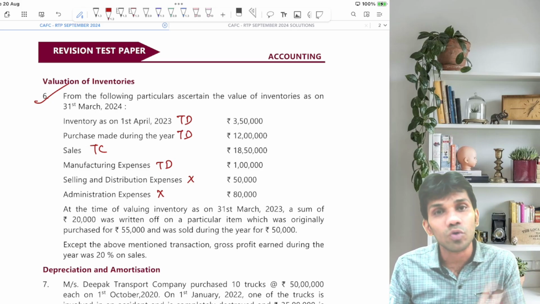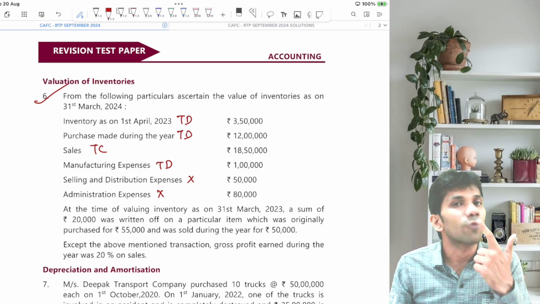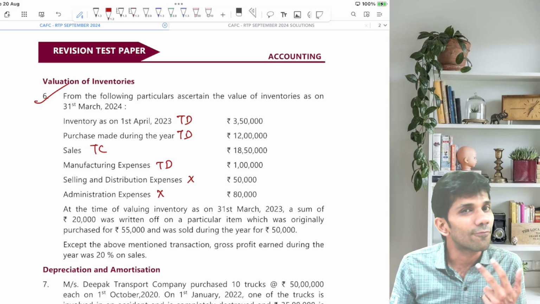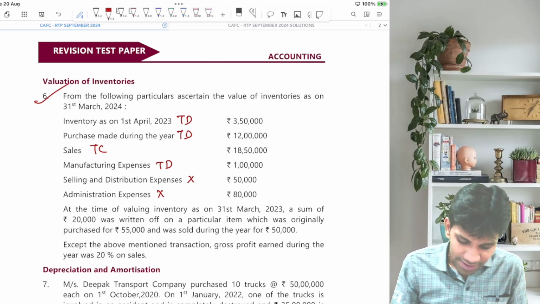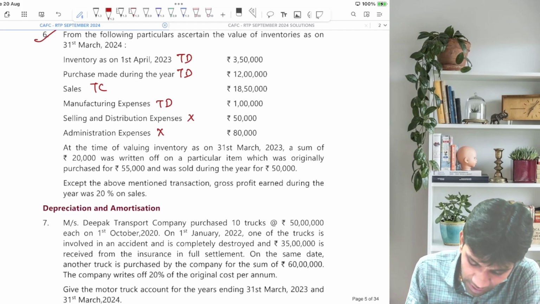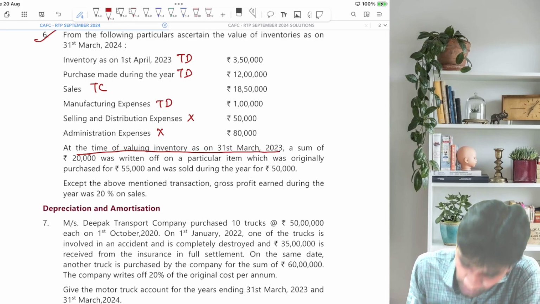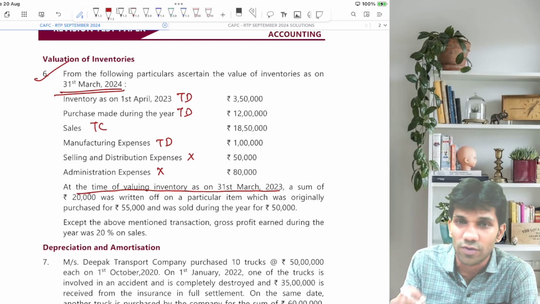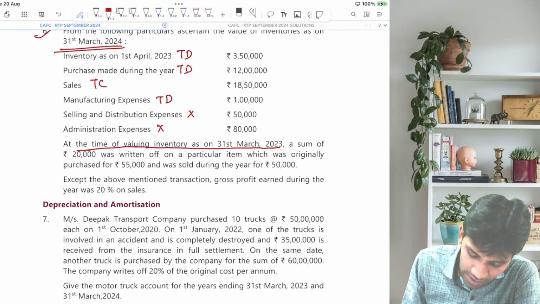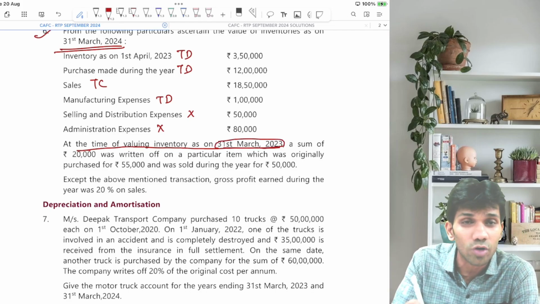But what amount will you deduct? What amount will you deduct from the purchases? Cost price. From the sales, selling price. From the stock, stock value. From the stock means both stocks, opening stock as well as closing stock. Let's start, guys. So this is the paragraph which relates to abnormal goods at the time of valuing inventory on 31st March 2023. Now this is 31st March 2024, which we are supposed to find out the value of inventory. So at the time of valuing inventory on 31st March 2023, meaning last year's closing stock had something wrong.